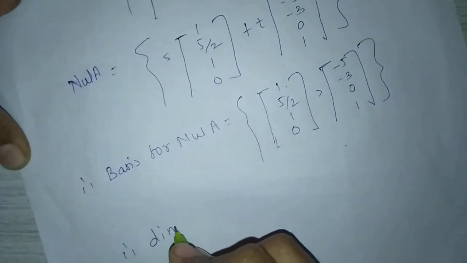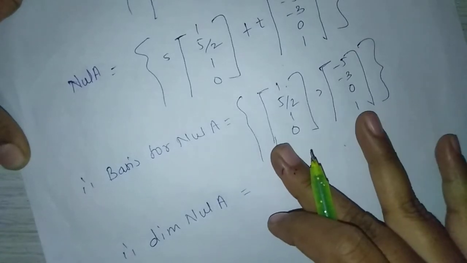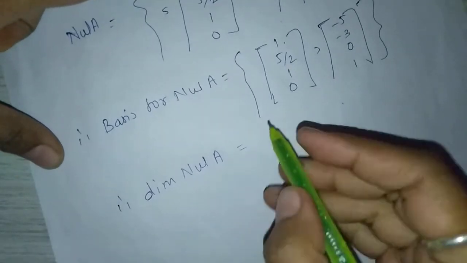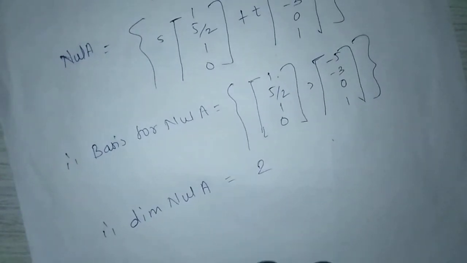Therefore, dimension of null space of A equal to the number of vectors in this set. How many vectors? 2 vectors. So, dimension of null space of A equal to 2. That means nullity of A equal to 2.